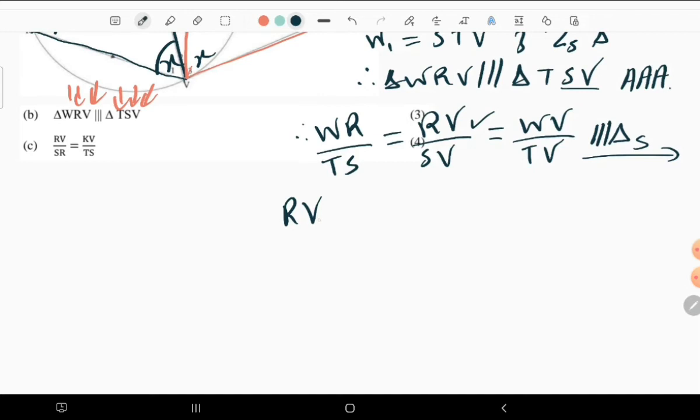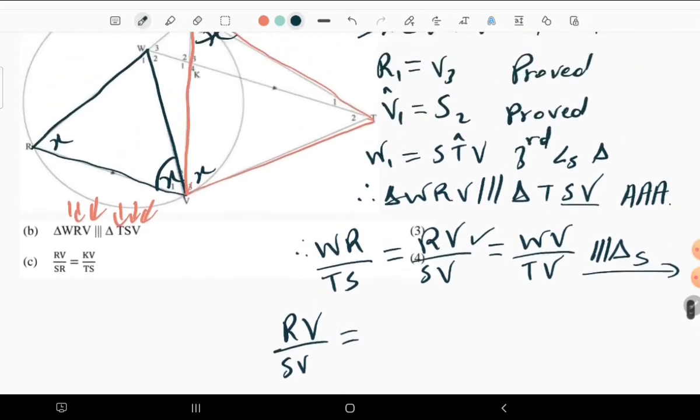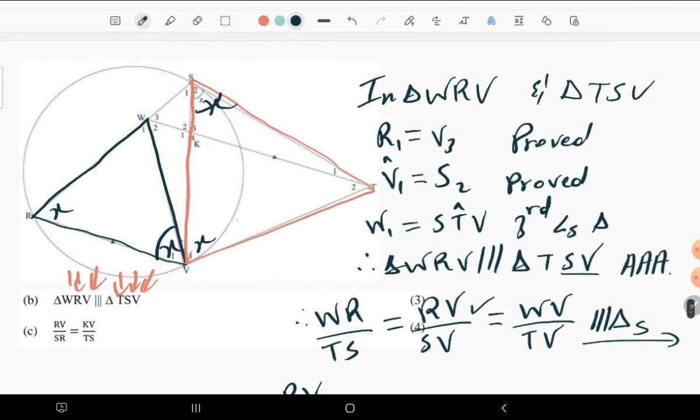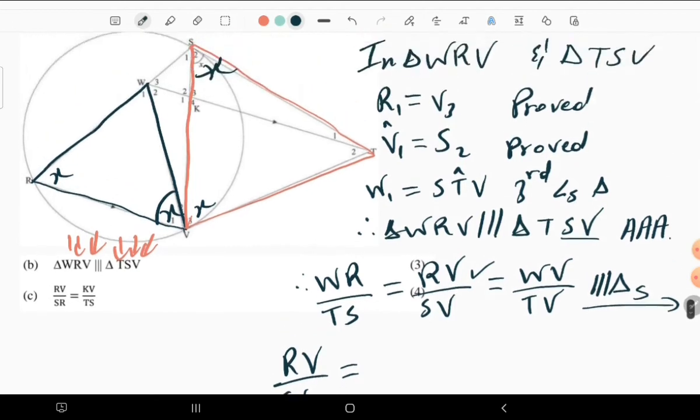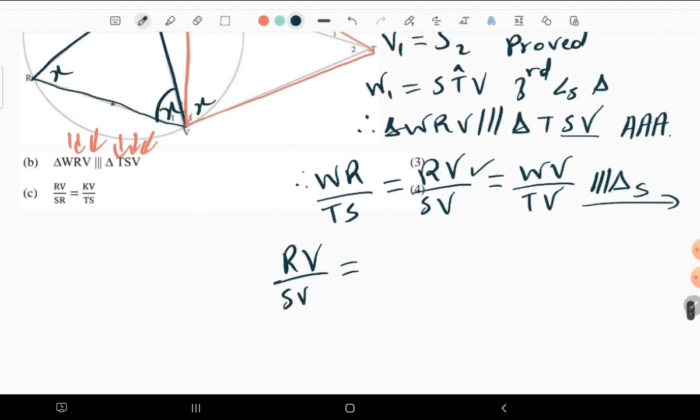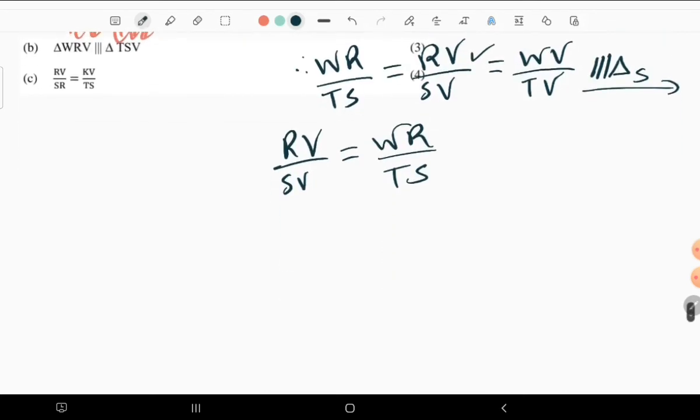So what are we having? We have VR over SV. Let's take VR over SV, which is equal to W, okay, let's say we have WR divided by TS.